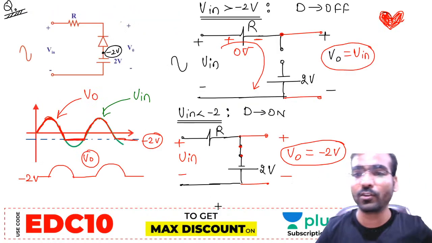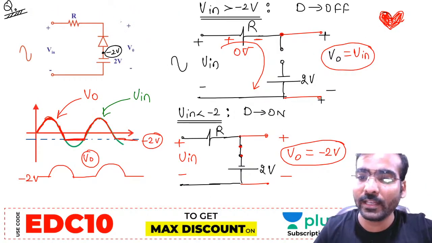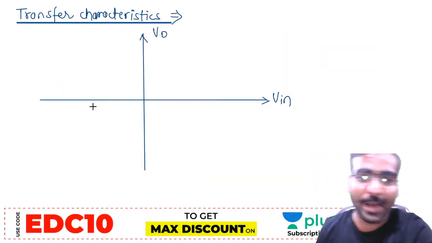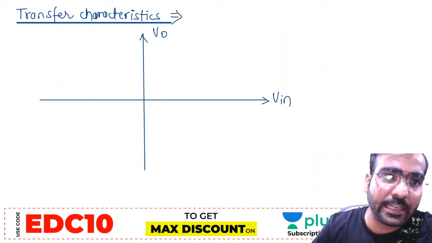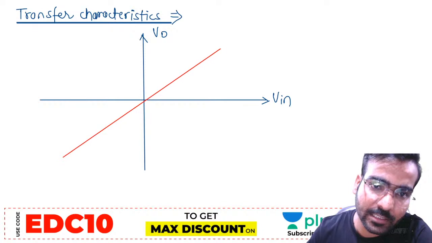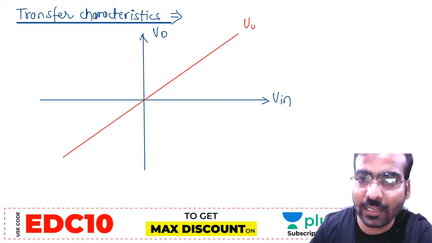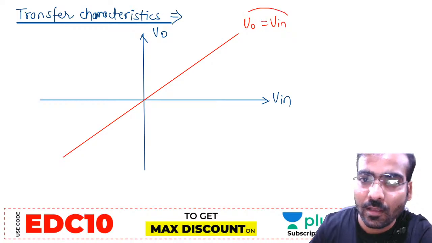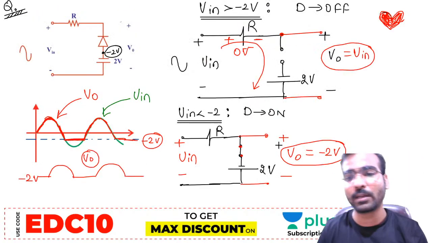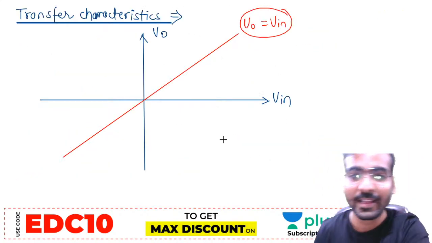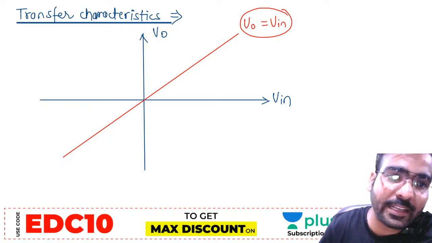What are the possible values of output? V naught equal to V in, and V naught equal to minus 2. So now V naught equal to V in, this is the V naught equal to V in line. Okay, no problem. Now what is the second case of V naught? V naught equal to minus 2 volt. Where will you draw minus 2 volt, my dear friends?